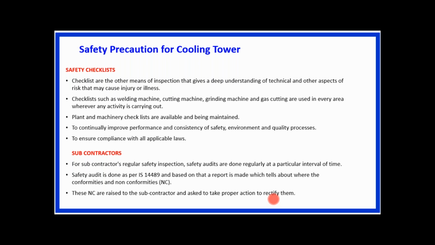Some may require a month or a quarter for satisfying the condition from the auditor's point of view. That depends on the condition, but the responsibility of the subcontractor and the contractor is to satisfy the NCs from the auditor's point of view.